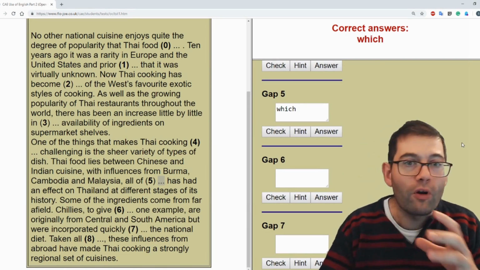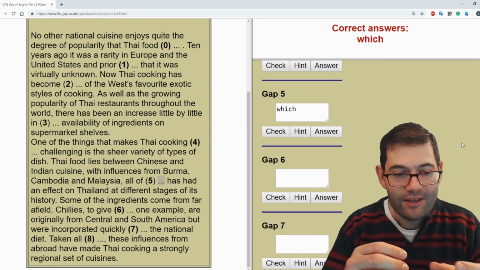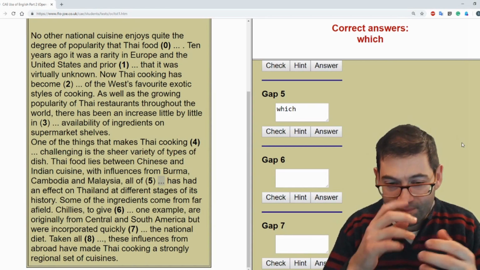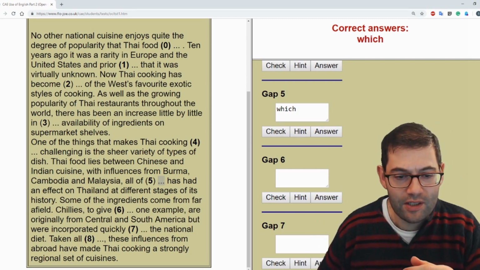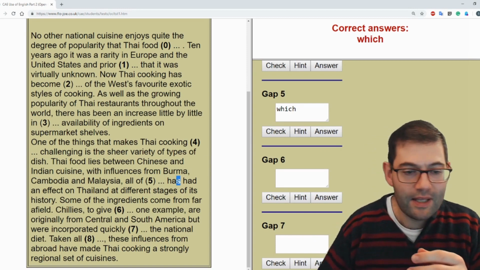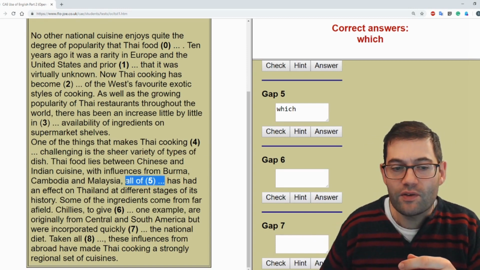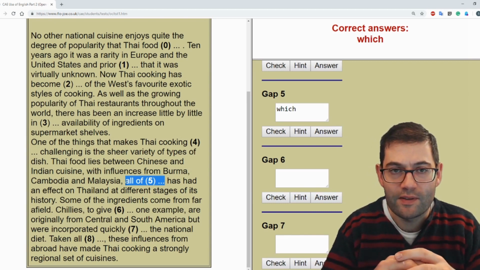All of which is another way of saying which have had. So all of which has had... or which... no, in fact, you don't have to change this to have. You can just say which has had. That's not a problem there. But the expression all of which is another way of using relative pronouns, or some relative pronouns, and it